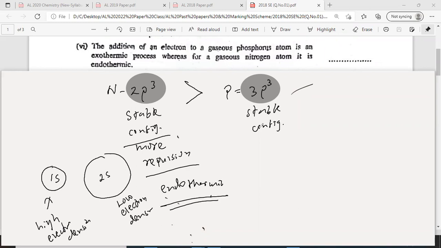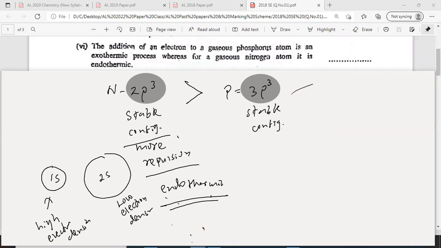Endothermic. When it comes to phosphorus, electron density will be lower than in the nitrogen atom, and therefore there is less repulsion. Therefore, it's exothermic. Remember, adding an electron to an atom is usually exothermic. What matters here, but the other factors also influence, is that it's like making an attraction, like bond making. Bond making is exothermic. Bond breaking is endothermic.